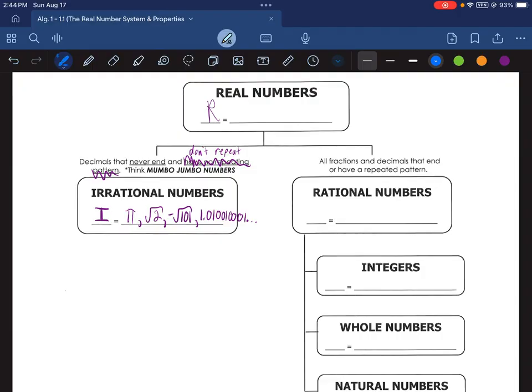Now, talking about rational numbers. We can't use R since we already used R for real, so we're going to use Q. That comes back to other languages that math was done in for centuries and centuries before English was even a thing, and so Q ended up becoming used. All fractions and decimals that end or repeat are rational.